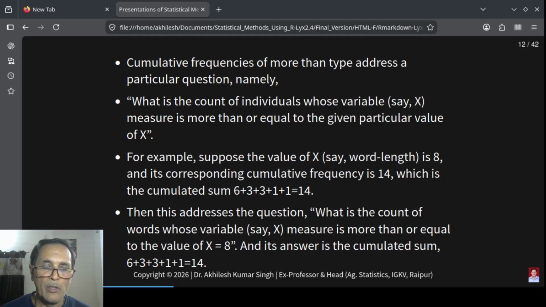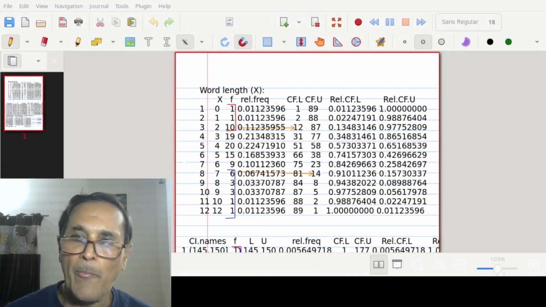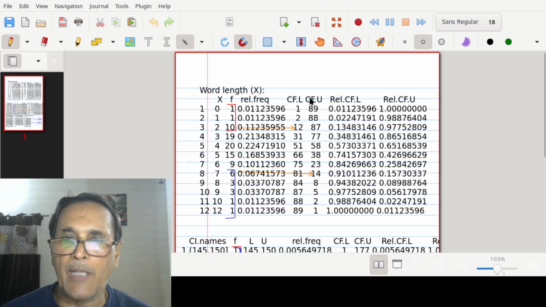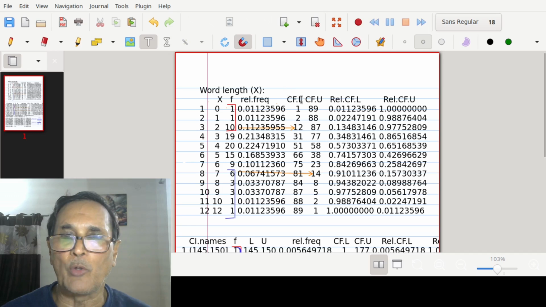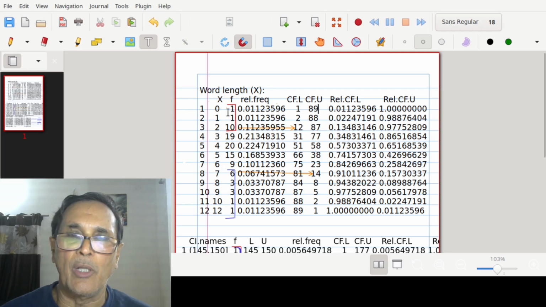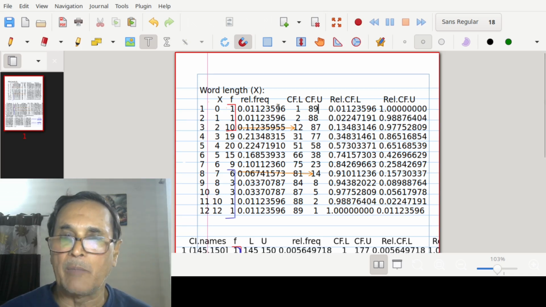Let me show you in the demonstration. Here you see we are talking of this, the cumulative frequency of more than type. Let me put the question: how many words are there having word length 0 or more than it? Remember, not less than, more than it. It means all, the entire set. So the total is 89.